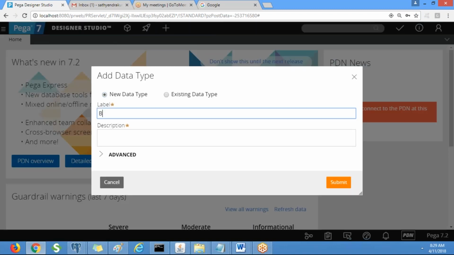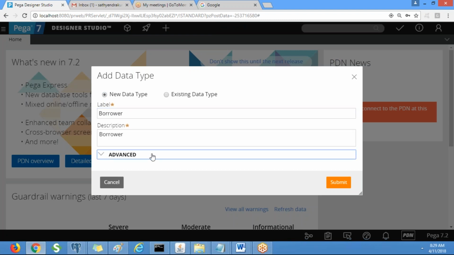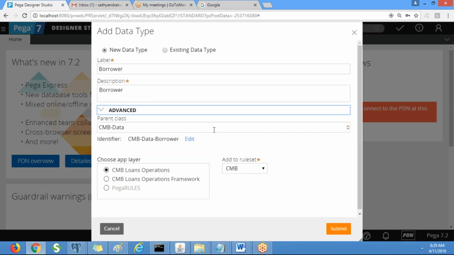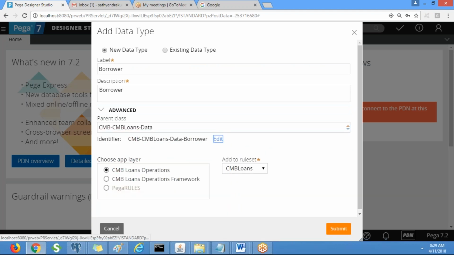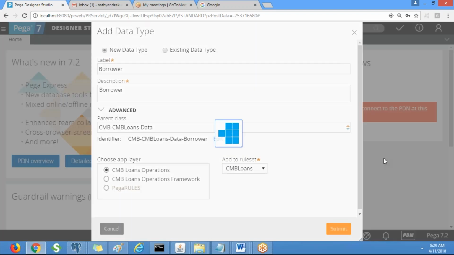The data class name is borrower. Create it under the implementation data class. Submit it, and we need to create all the required properties: borrower first name, last name, borrower income, so we have to create all of this.